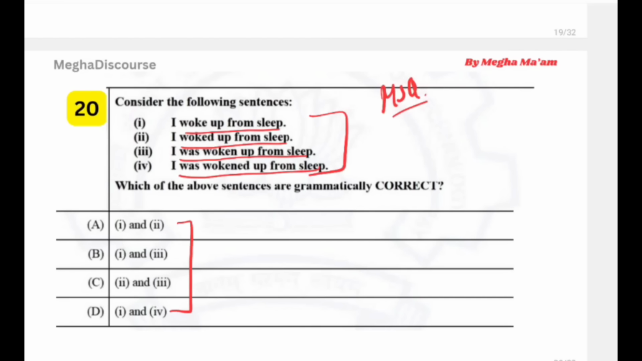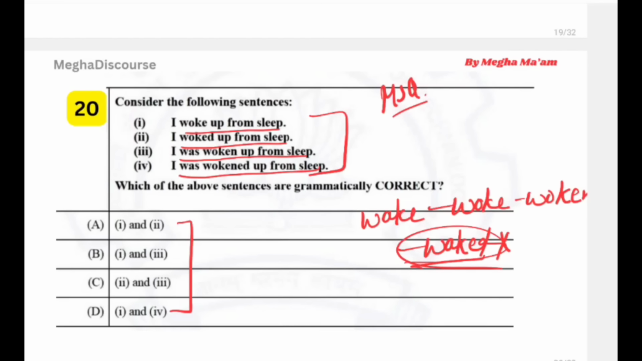So okay, now look at these lines. First we have wake, woke, and woken. It is not waked. Many make this kind of mistake. So this is not one. I woke up from the sleep. This is the right one, definitely.